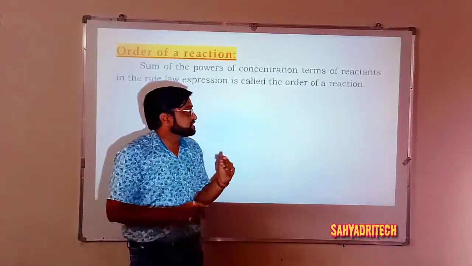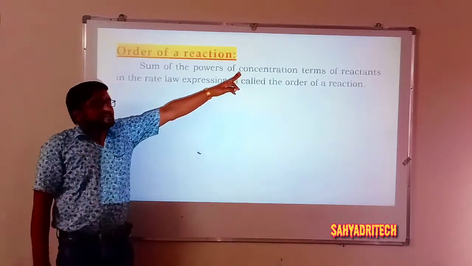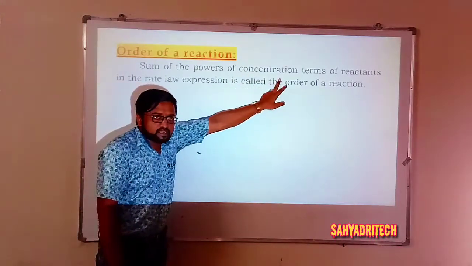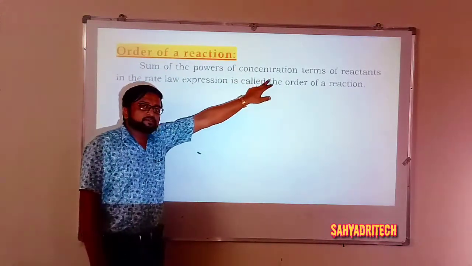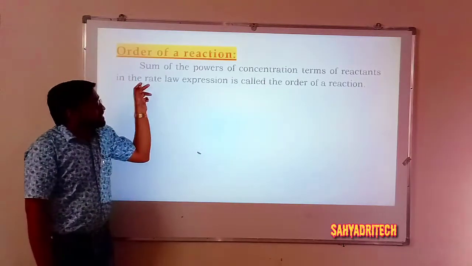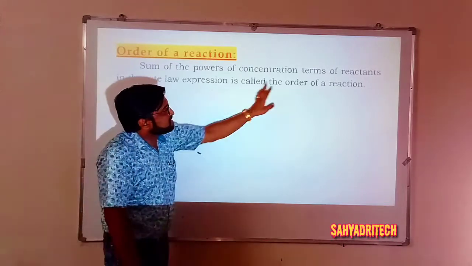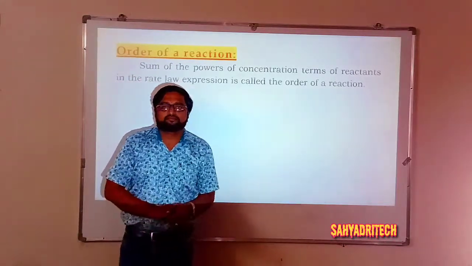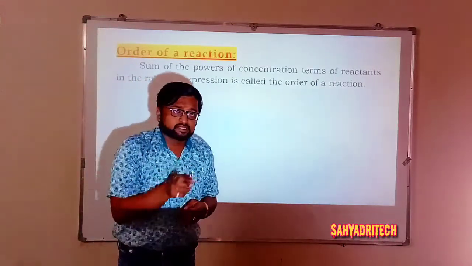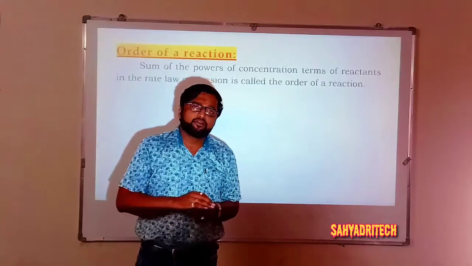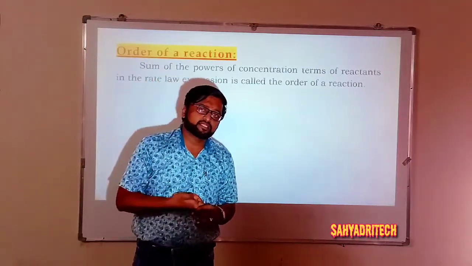It means order is nothing but the sum of the powers of concentration terms of the reactants involved in a rate law expression. So how are we going to define order? The sum of the powers of concentration terms of reactants in a rate law expression is called the order of a reaction.